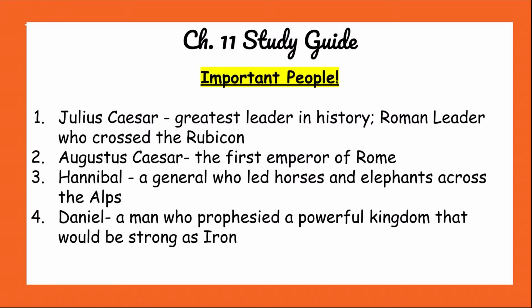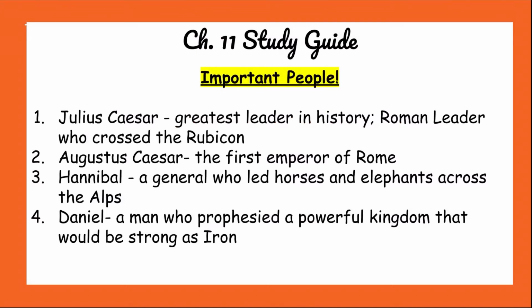Our third person that we need to know about is Hannibal. Hannibal was the general who led all those horses and elephants and crossed the Alps, and a lot of his troops and animals died because of it, and he lost the battle with Julius Caesar. But he is an important person that we do need to know.